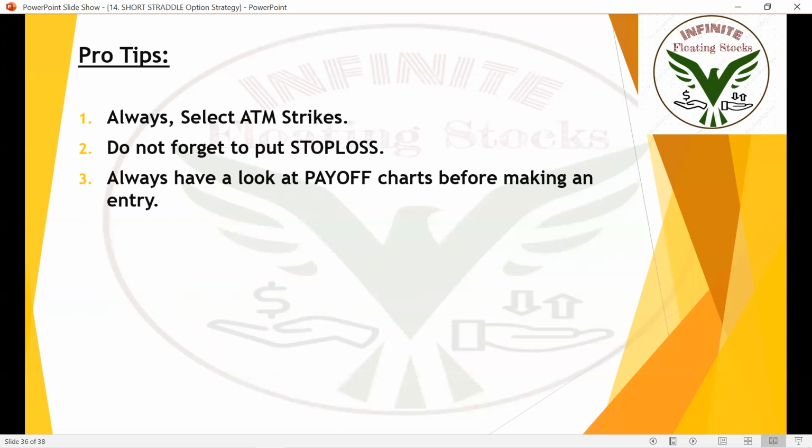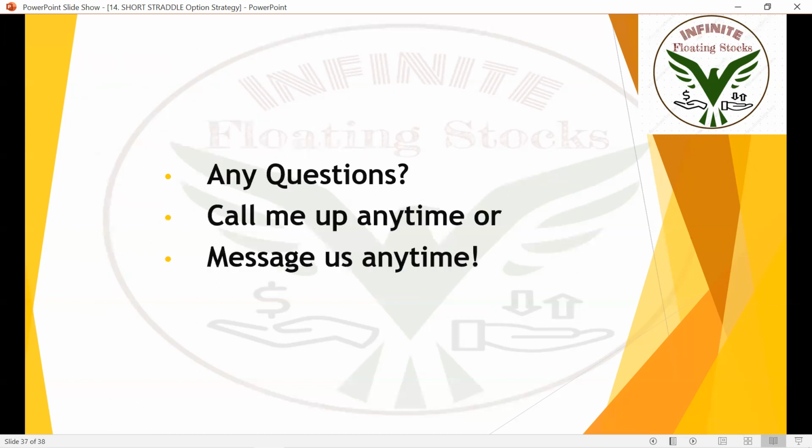And always have a look at payoff charts before making an entry. Also, you need to have a look at payoff charts while in the trade as well. That will tell you the maximum risk that you're going to have and the maximum reward, the maximum profits that you're going to make. That will help you predict how much you're going to gain, how much you're going to lose, etc. Payoff diagrams are very important. All right, that's all for today.